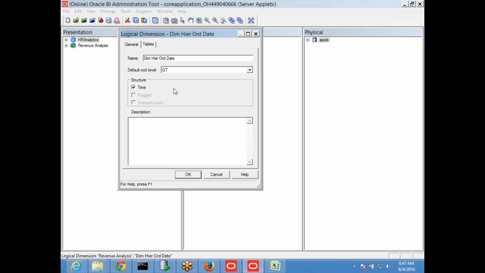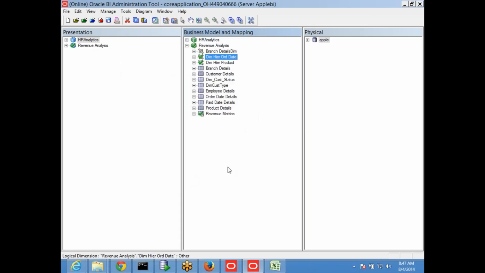You can have only one time hierarchy, because date is common across the globe. Date is one, with date, month, week, quarter, everything. So first choose which hierarchy has the dates related information, and I am choosing this as a time. Immediately other things disappear, and then say okay.